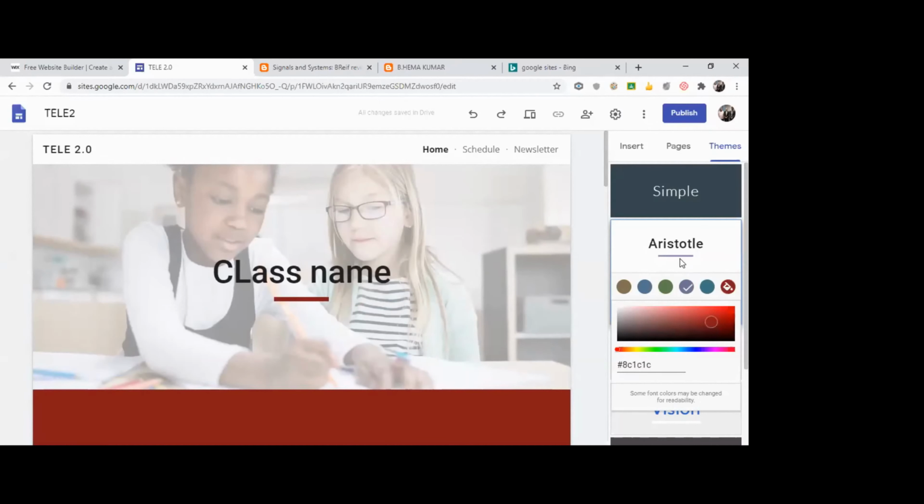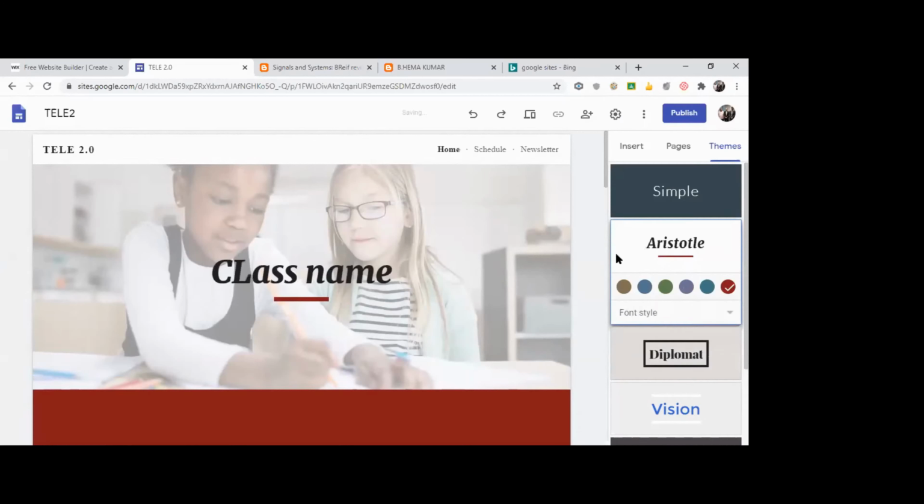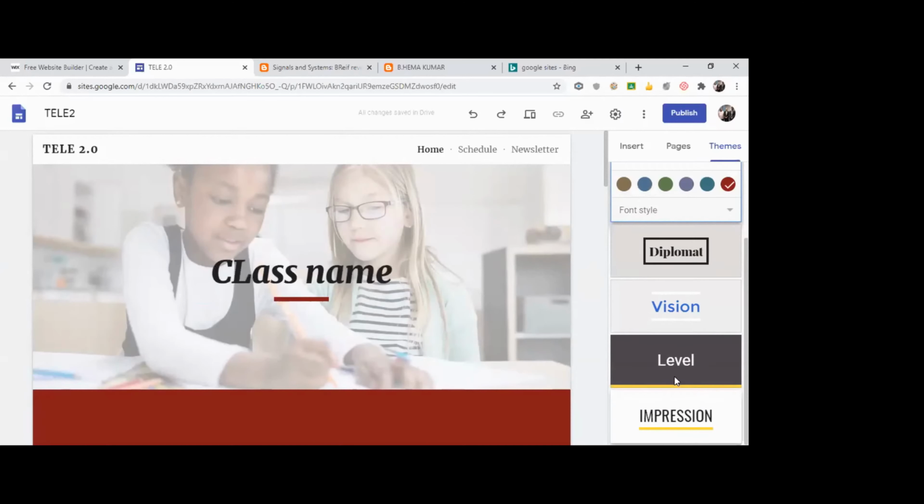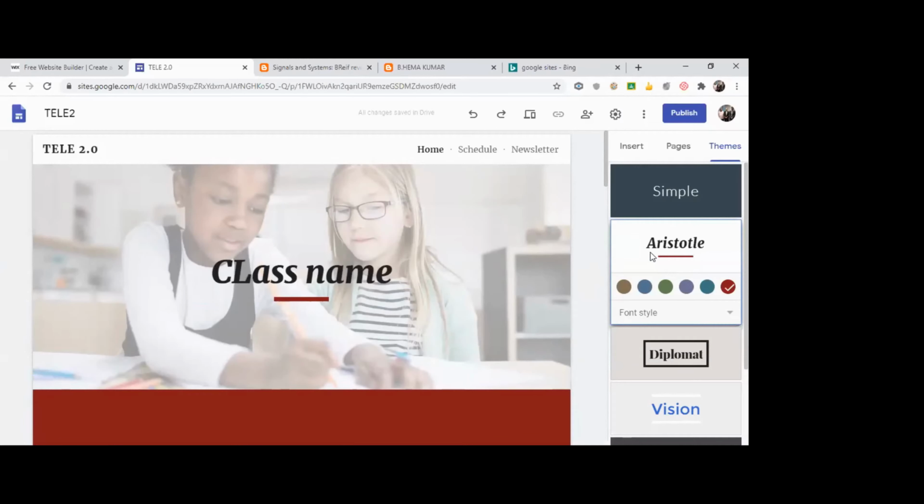Suppose I want red color. What font style do you require? I want a classic one, so all these will change according to the format you choose. So this is one theme. Similarly, you have a good number of themes: vision, level, impression, there are some themes available. Either you can choose one, or if you don't want anything, you can just use it as simple.